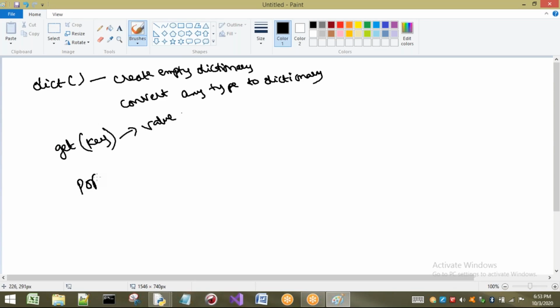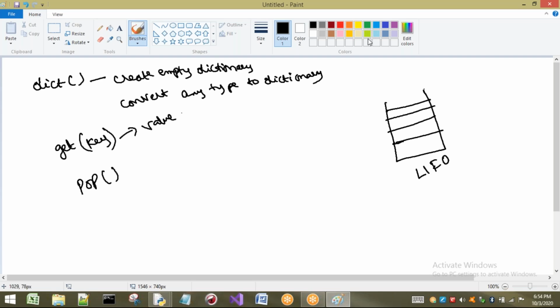Pop is the same method we have seen in our previous concept, that is set. What is the use of pop? It is going to remove an element. Which element? Yesterday I discussed this concept. Pop and push are generally used inside a stack. Let us think it is a stack. A stack follows the principle called last in first out.